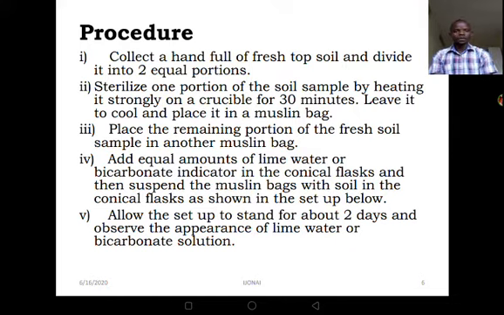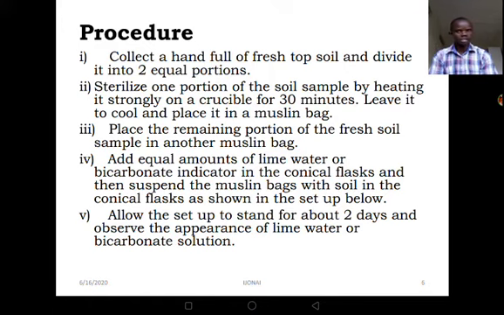Let's move to the procedure. In the procedure, we are supposed to collect a handful of fresh topsoil and divide it into 2 equal portions. For example, we can get topsoil and then divide it into two equal portions.